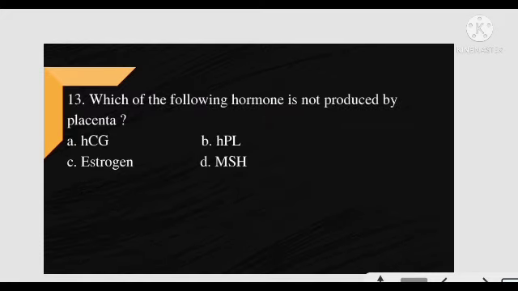Next question. Which of the following hormone is not produced by placenta? Not produced by placenta.